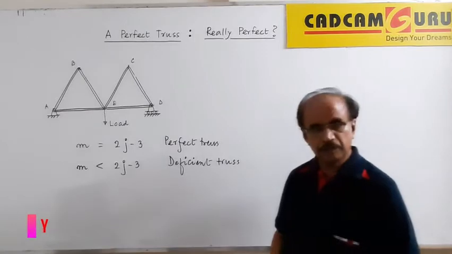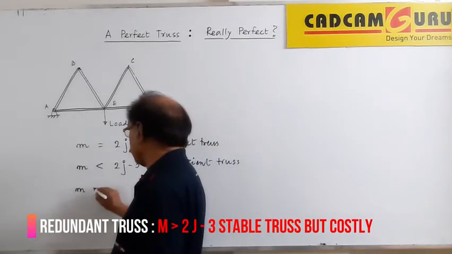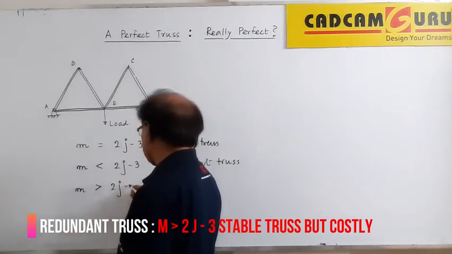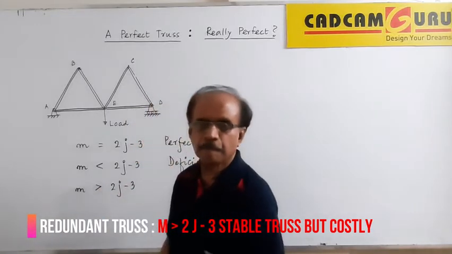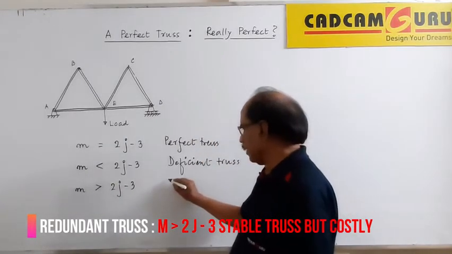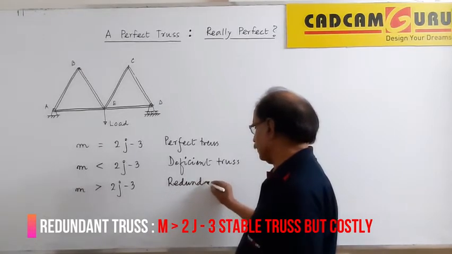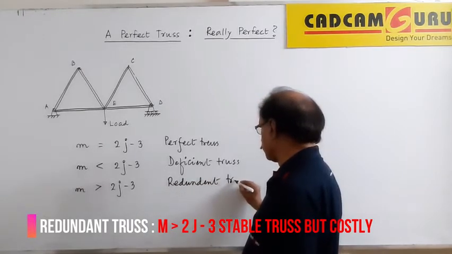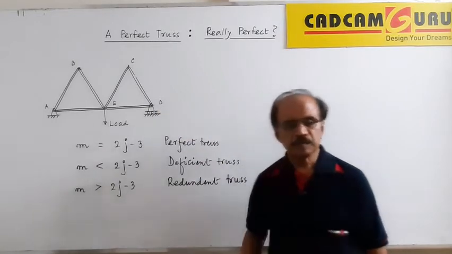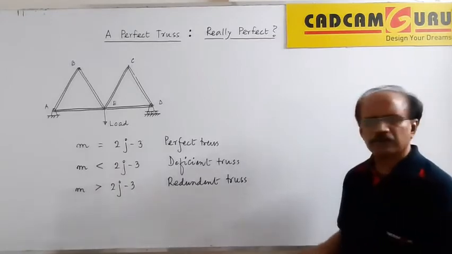But we have one more truss. One more relationship, and the relationship says that now the number of members is more than the stipulated ones, more than 2J minus 3. Such a truss will be called a redundant truss. Redundant means something extra. What will be extra in the truss will be the number of members. And when the number of members is more than what we require, it is called a redundant truss.